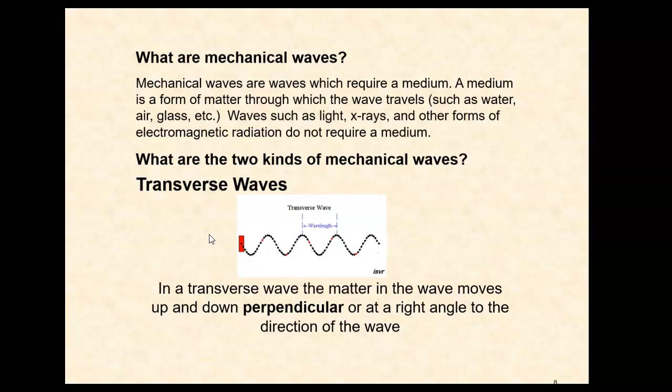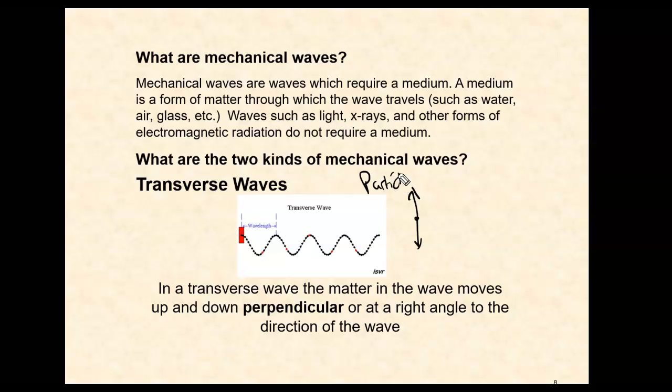So for example, you can see in this animation here, the red thing moving up and down is generating the wave, and then each of these black particles in the wave is also going up and down. However, the wave itself is going to the right. Okay, so in other words, the particles are going like this, up and down.